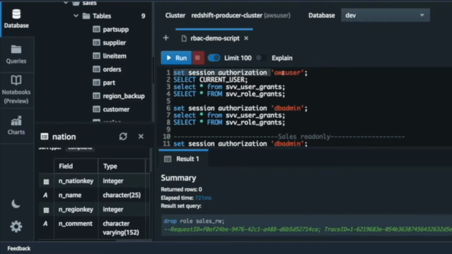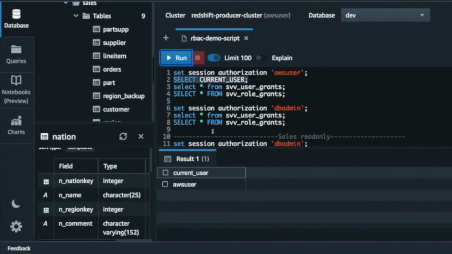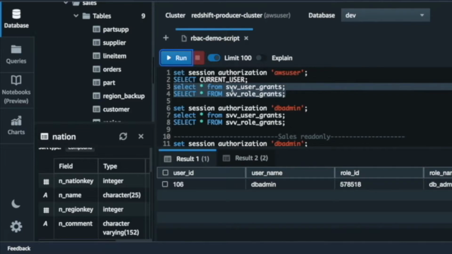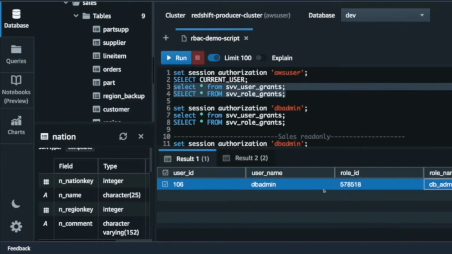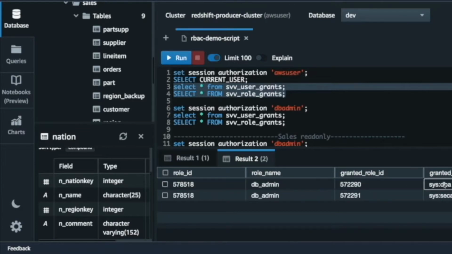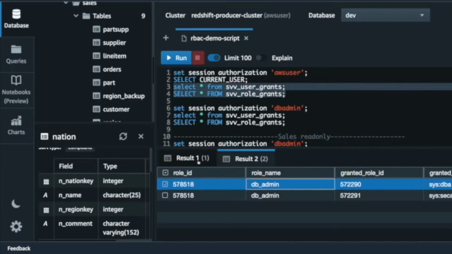Let's start with setting the authorization to awsuser, and then using this command we can check who the current user is, if it has been set properly. And then these are system views. Using these we can find out what role has been granted to which user, and the second one shows what role has been granted to that role, or which has been eventually granted to the user.